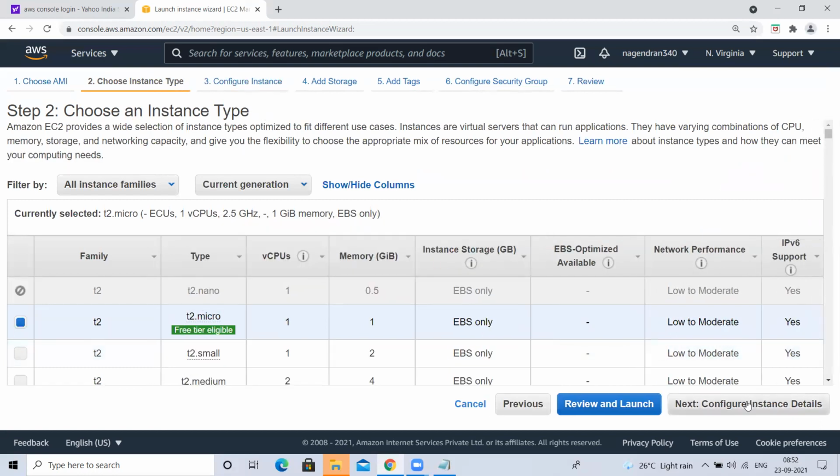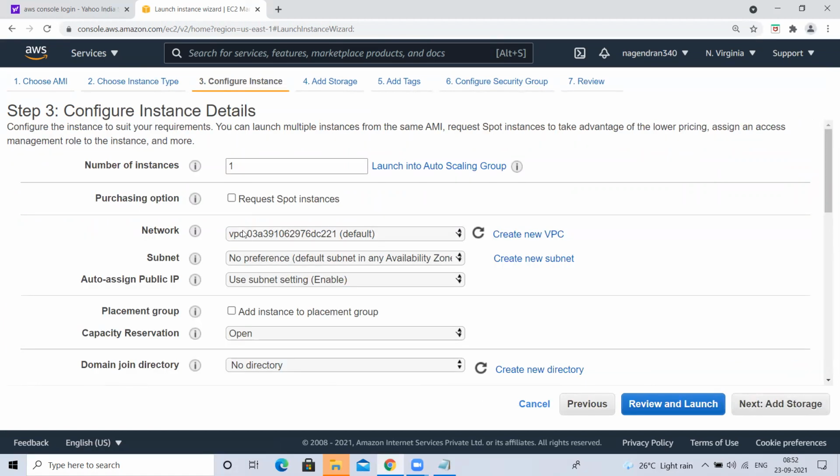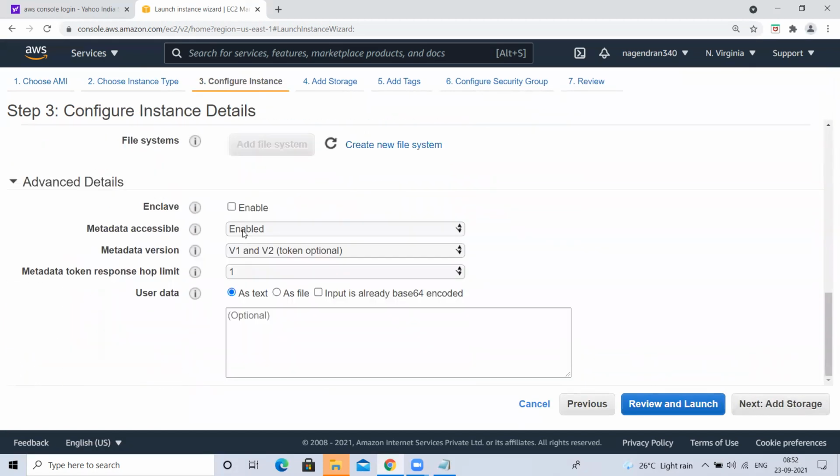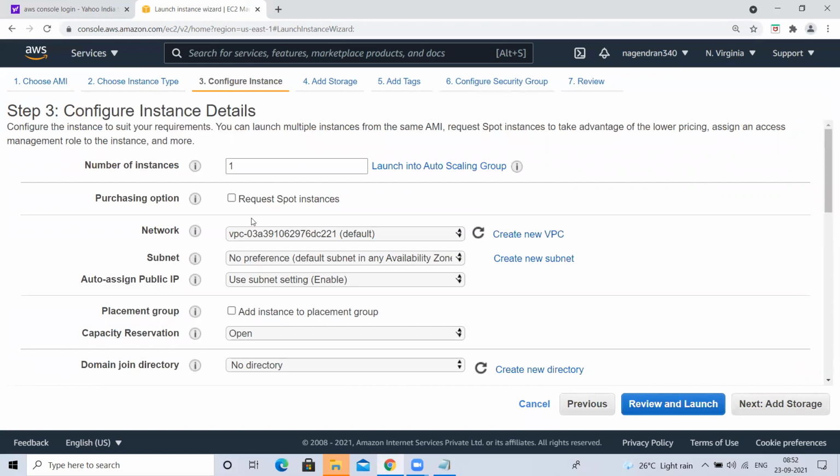Next, we are going to the third step, that is configure instance. Here, we don't know anything yet. You leave it as it is. Don't touch or modify anything in the third step. This we will learn in AWS. When we discuss the AWS EC2 service, we'll discuss each and every option available in this. For now, you leave it.